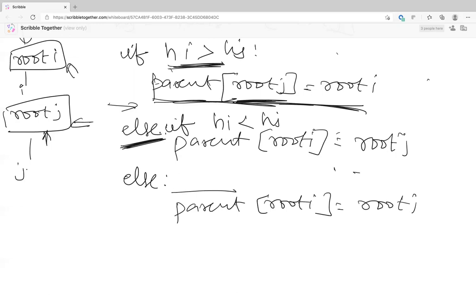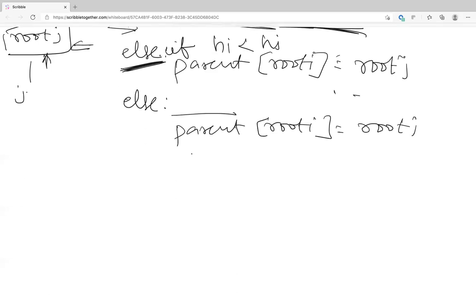And what do you do here next? Whose height will you increase? Let's say this is root j. Whose height are you increasing? Root j. So height of root j plus equal to 1. Is that clear? Is that clear, guys? Yeah.